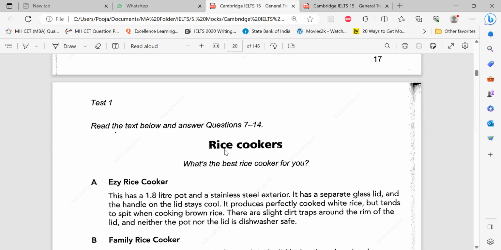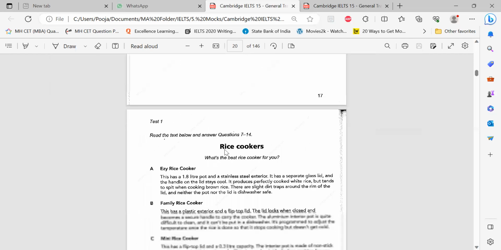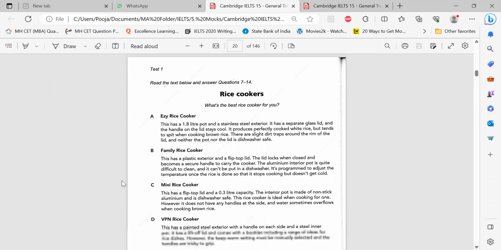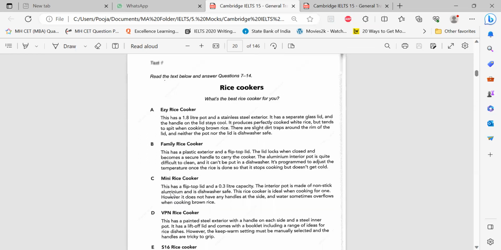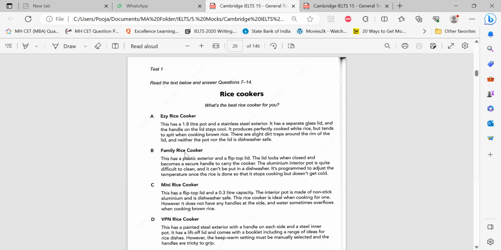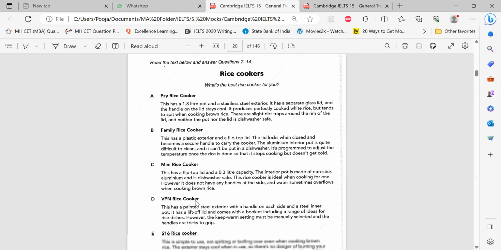I have no idea. I'm going to this Hawkins and Maru's and whatever malls. And I'm just going to this place and I can see on different stands some different brands. They are named in a different way. Now, these are the paragraphs really talking about each cooker. 1, 2, 3, 4, 5.